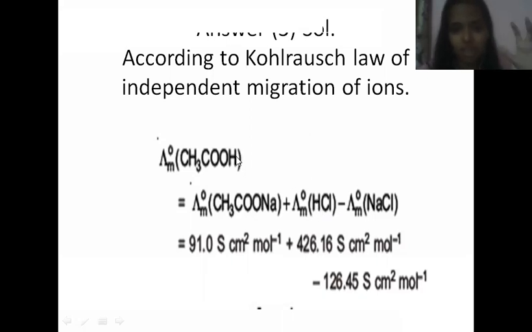Take the salt of that H plus ion. We can take here HCl, so lambda naught m HCl. Add these two. Okay, this is addition. Minus, just remove NaCl. Here Na, here Cl. So minus lambda naught m NaCl. You have to subtract this salt. And lambda naught m CH3COONa